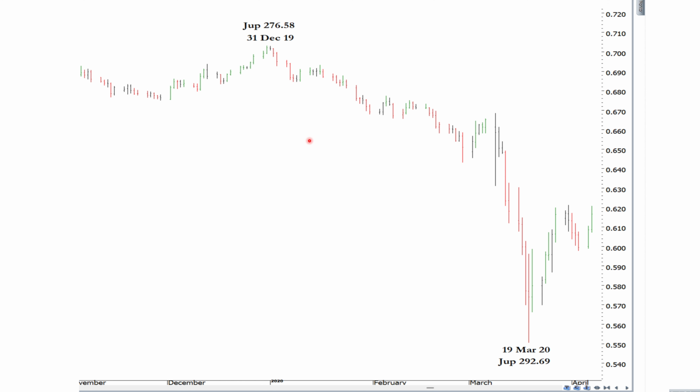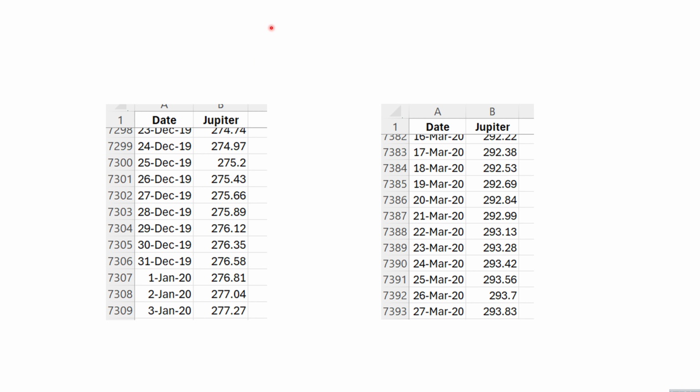But from that top down to that bottom, at the beginning of that run, Jupiter was at 276 degrees in its orbit, and at the end it was at 292 degrees. We can have a look and say, well, if we map this over our whole market, are these common degree points? Does Jupiter at these points often give us a turn? Or we can track the degree movements between them.